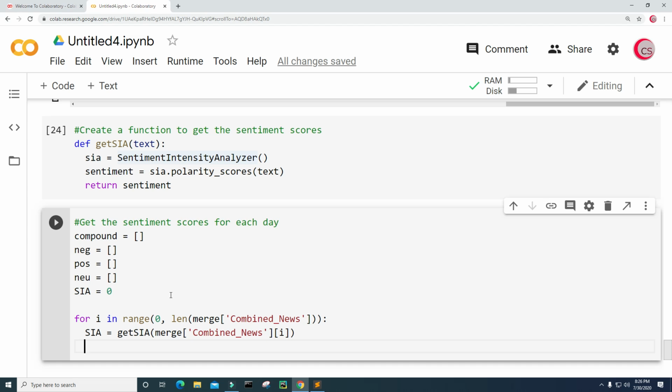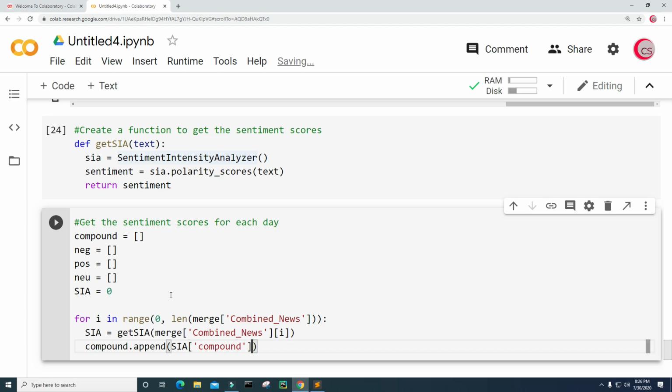Okay, now that I have the sentiment scores, I'm going to use the compound list, and I'm going to append to that list the SIA compound number.